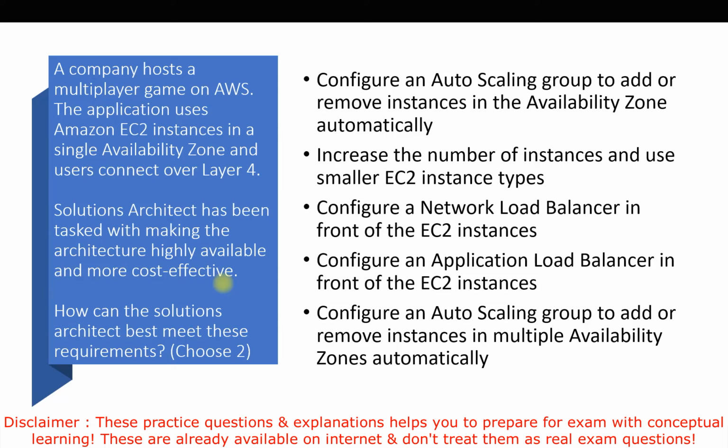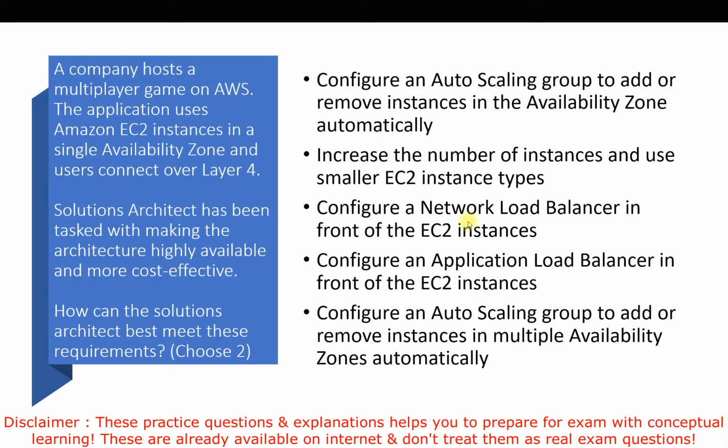Configure an auto scaling group to add or remove instances in the availability zone automatically. Second option is increase the number of instances and use smaller EC2 instance types. Third, configure a network load balancer in front of the EC2 instances. Fourth one is configure an application load balancer in front of EC2 instances. Fifth, configure an auto scaling group to add or remove instances in multiple availability zones.